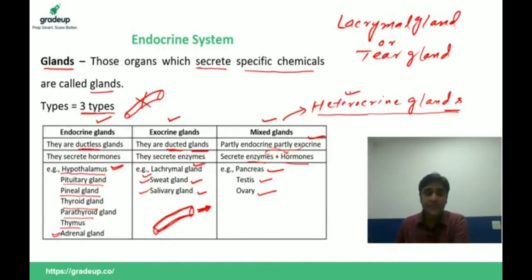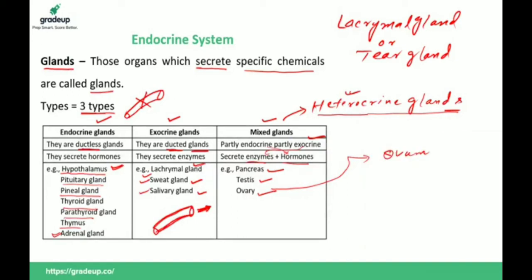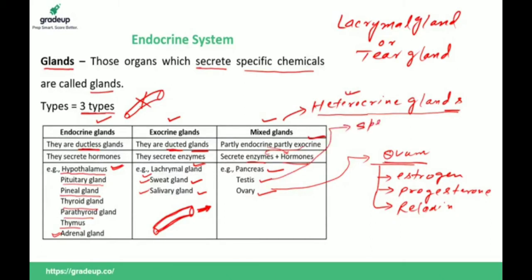Now if you talk about the ovary, we have already discussed that. What is the main function of the ovary? The main function of the ovary is production of ovum. We have already discussed this in the chapter on the human reproductive system. But the ovary also acts as a gland, and it secretes female hormones: estrogen, progesterone, and relaxin. Clear or not? And if you talk about the testis, what is the function of the testis? Production of sperm. This is the main function. But the testis also acts like a gland, and it secretes a male hormone known as testosterone. Clear? We will discuss the pancreas in detail, don't worry.